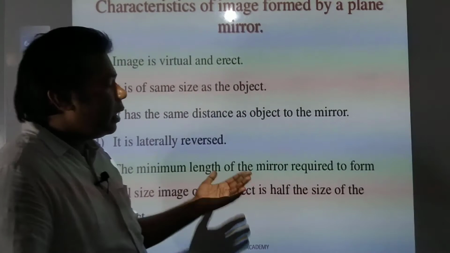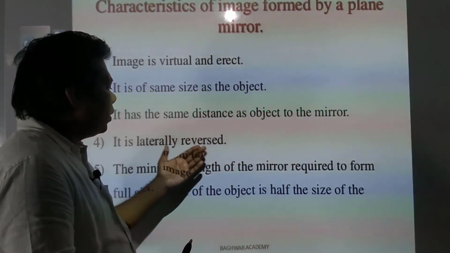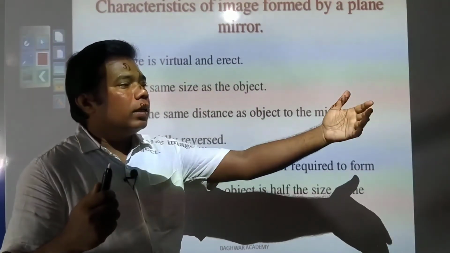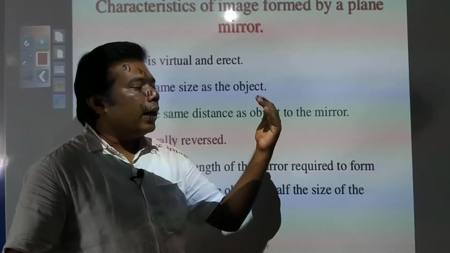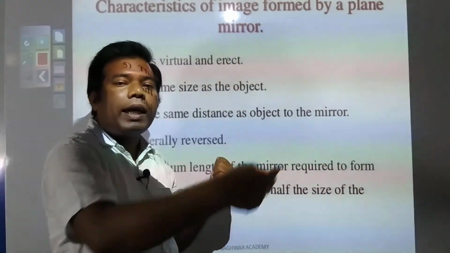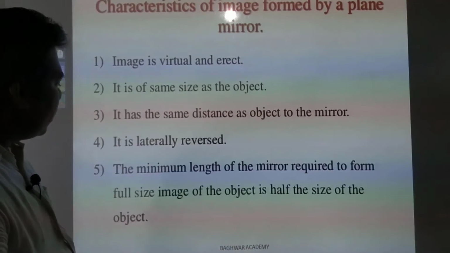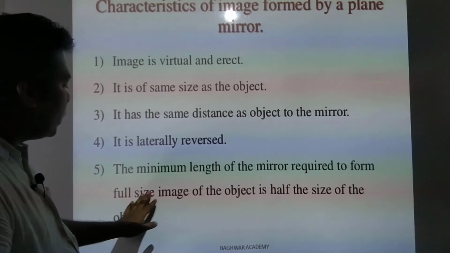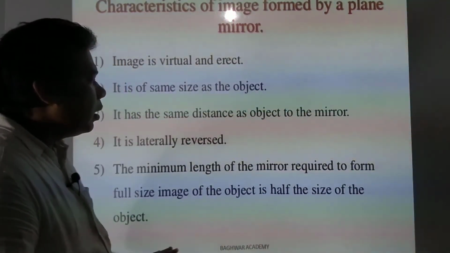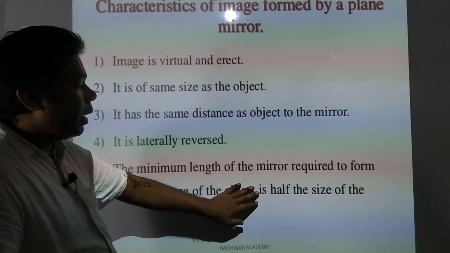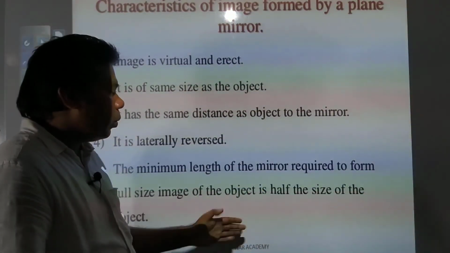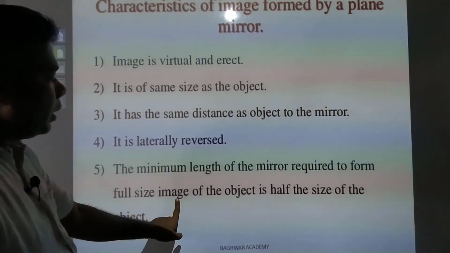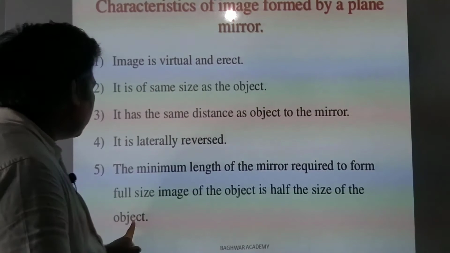It is laterally reversed, which means you may see your right hand appear as the left hand of the image, and your left hand will appear as the right hand of the image. So that is lateral inversion. The minimum length of the mirror required to form a full size image of the object is half the size of the object. This you need to remember, and you may experience it also by doing so.